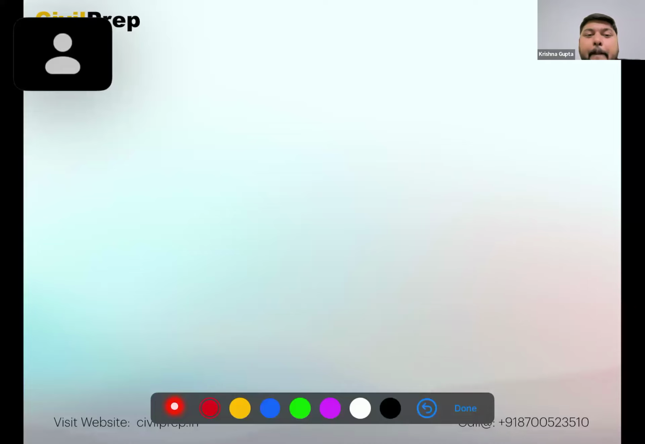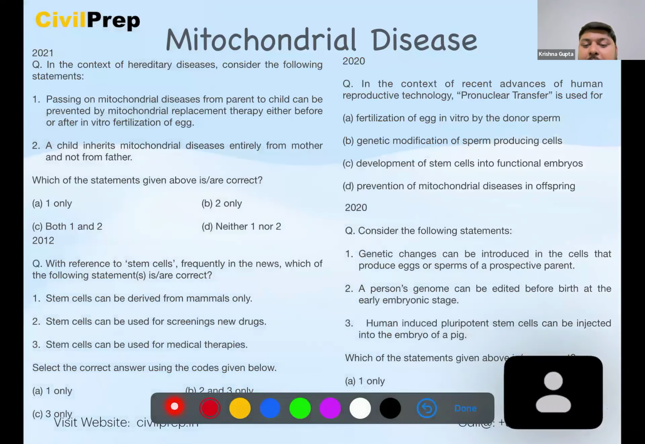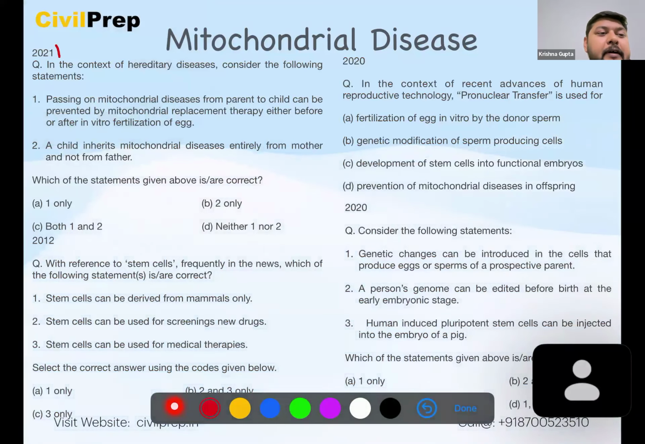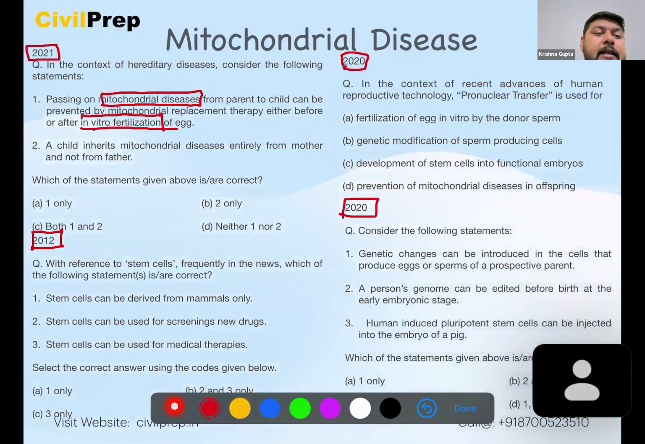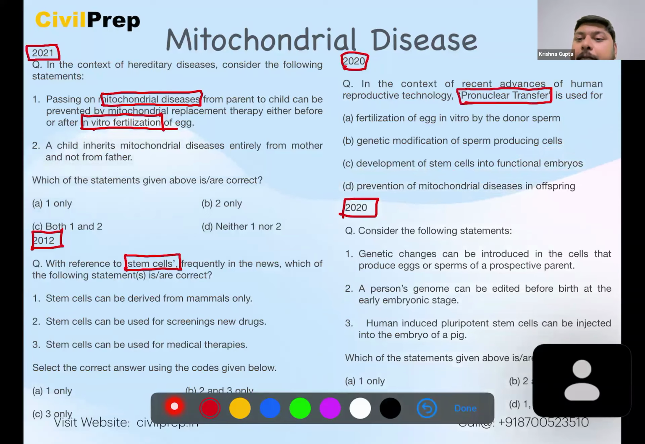Okay, moving to the next question. Here we find a lot of roots in 2021, in 2012, in 2020, and also in 2020. So here we see certain diseases like mitochondrial diseases, this is one keyword. Then in vitro fertilization of eggs, this is another keyword. Then stem cells, this is another keyword here. Then here we see pronuclear technology. Then here we can see in vitro fertilization.